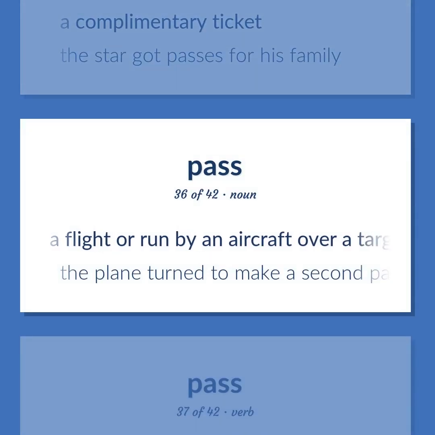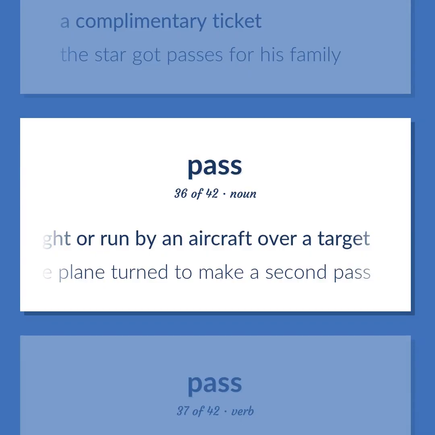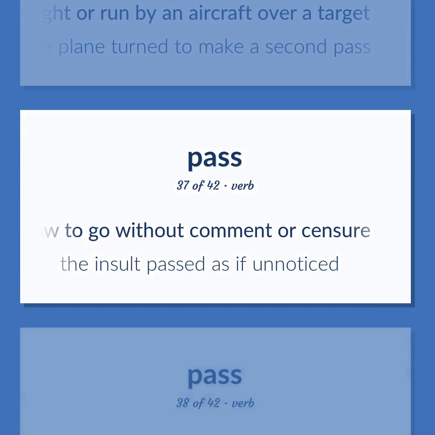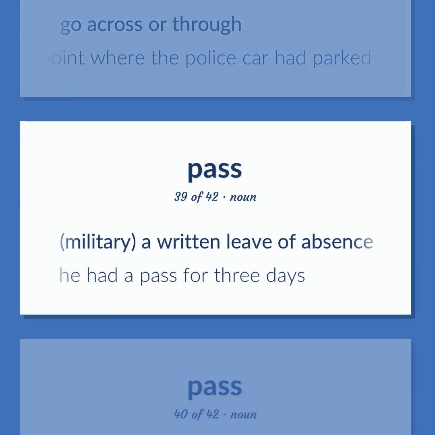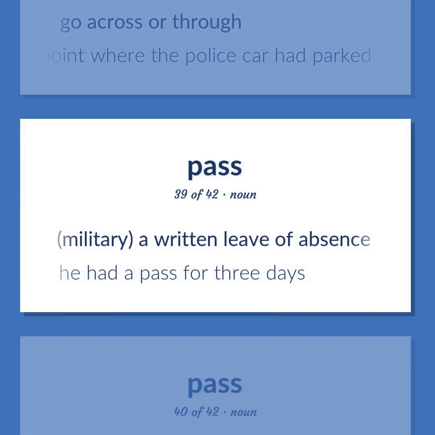A flight or run by an aircraft over a target. The plane turned to make a second pass. Allow to go without comment or censure. The insult passed as if unnoticed. Go across or through. We passed the point where the police car had parked. Military. A written leave of absence. He had a pass for 3 days.